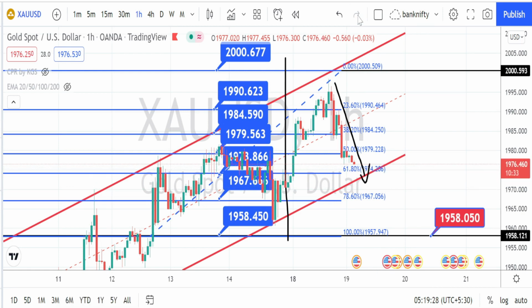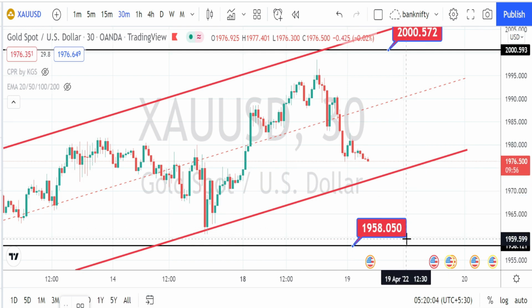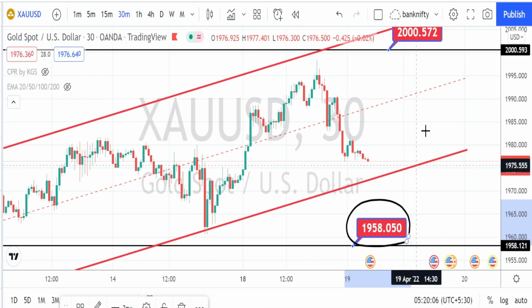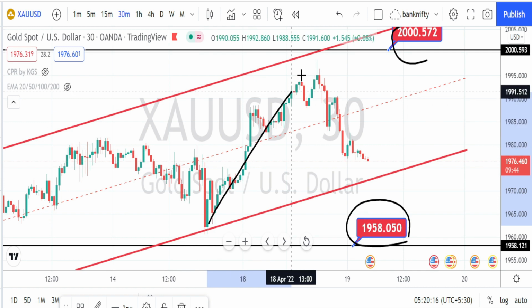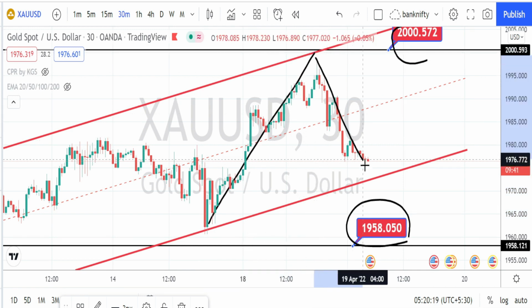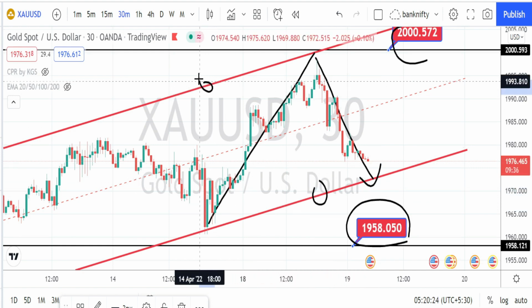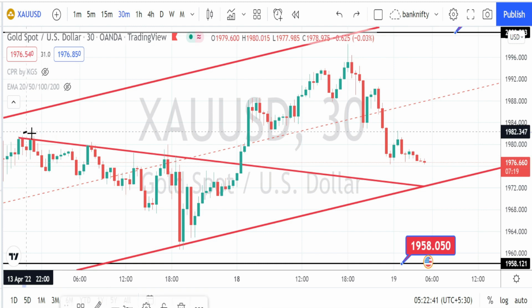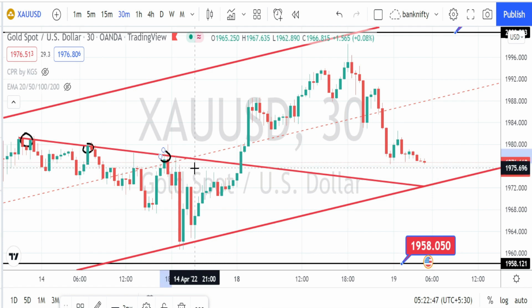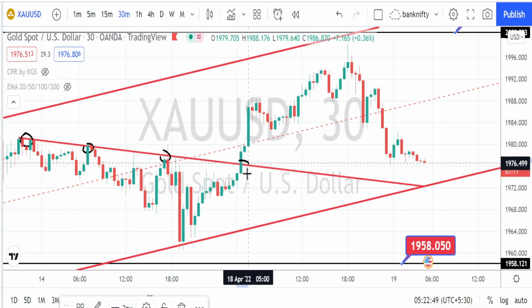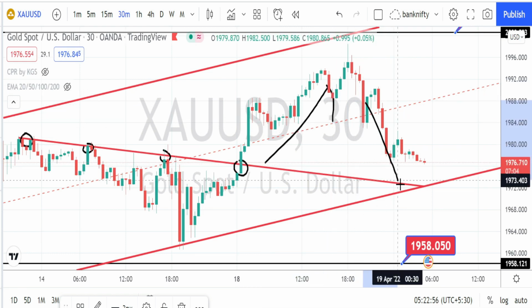Let us do the analysis in 30 minutes time frame. I'm in 30 minutes time frame now. Currently the price action is trading between the support level of 1958 and resistance level of 2000. Previously the price action was in a very nice bullish trend, and currently it is on a retracement and trading within this bullish channel pattern from the hourly time frame. I've drawn a support line or resistance line for the 30 minutes time frame also. Previously this trend line was respected and has broken this resistance line and went on a bullish trend reversal. Currently the price action is in a retracement.